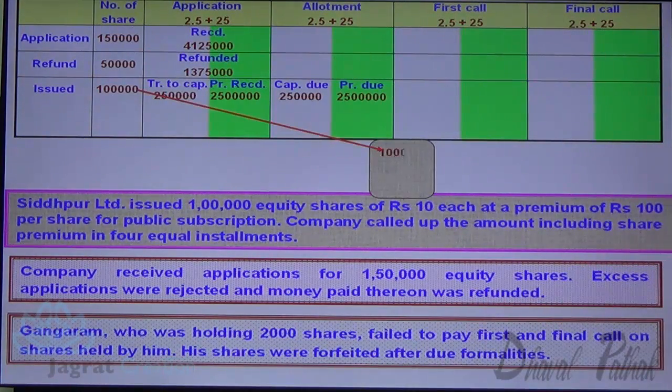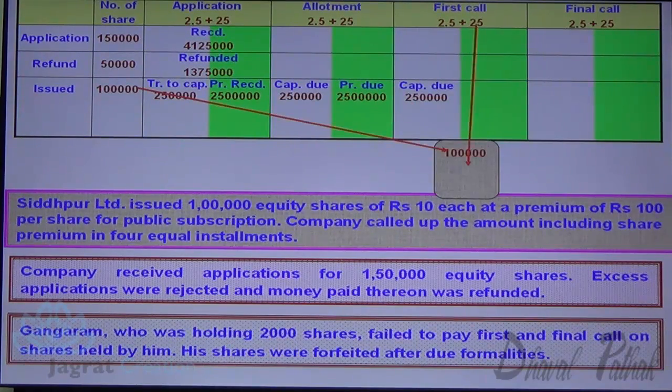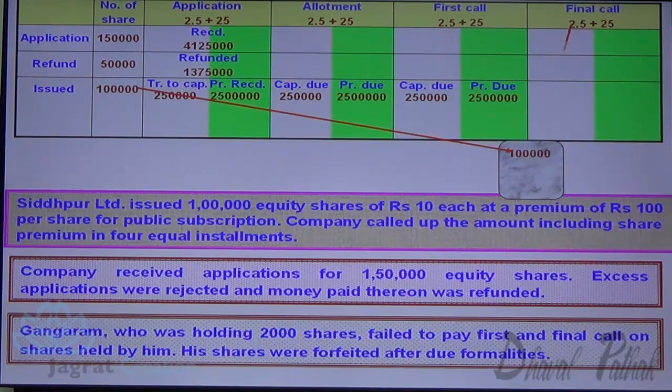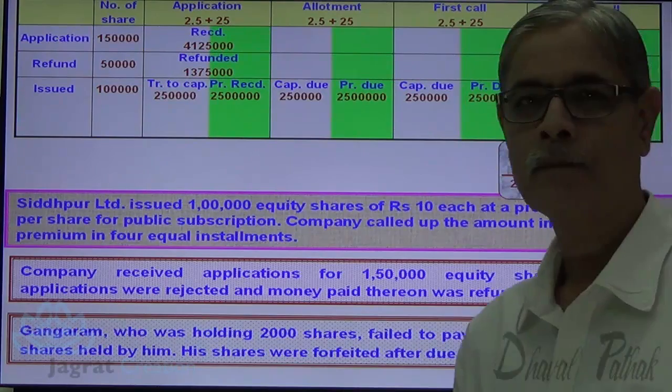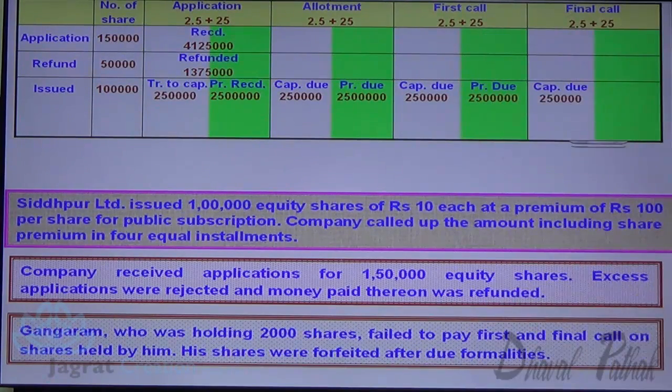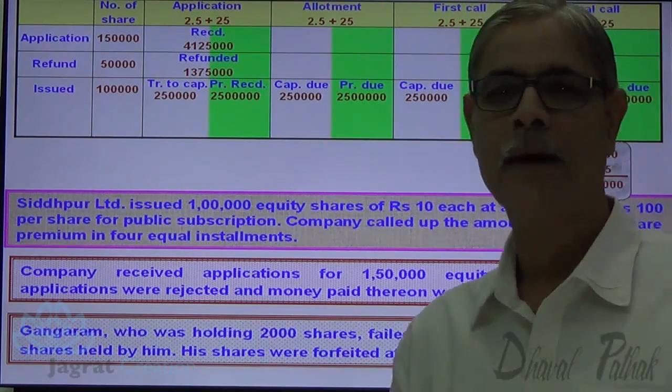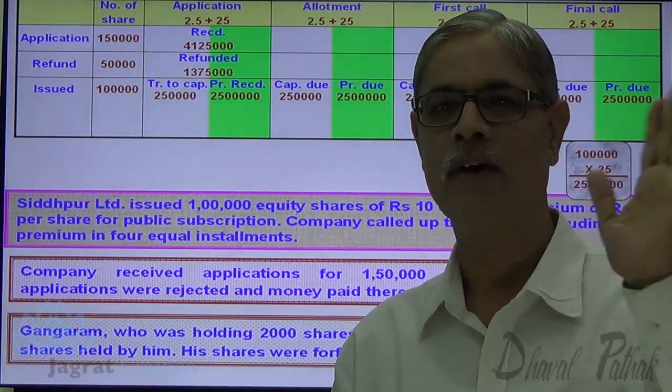Same way with first call, capital demanded 2,50,000 and security premium demanded is 25 lakhs. Same way, capital demanded with final call 2,50,000 and security premium demanded is 25 lakhs. This is how the amount is demanded on allotment, first call and final call.